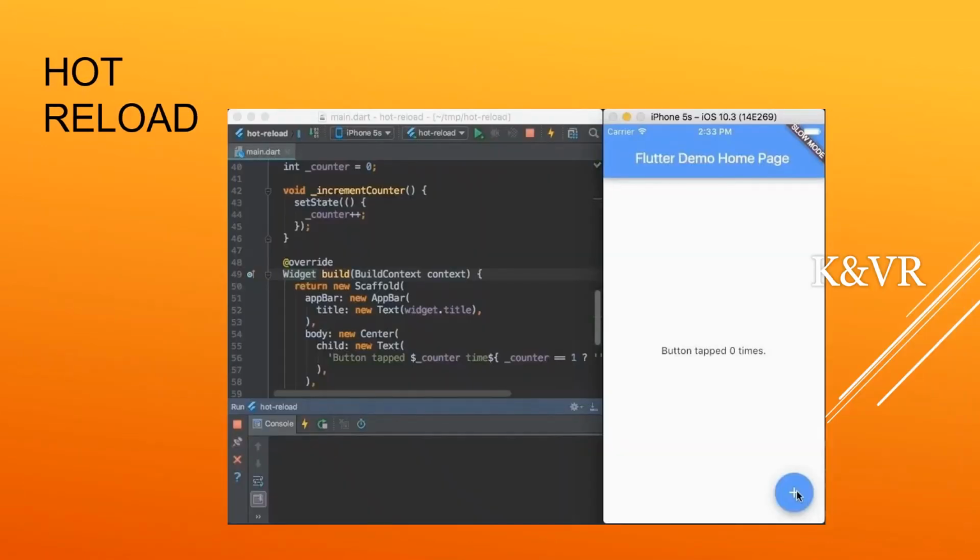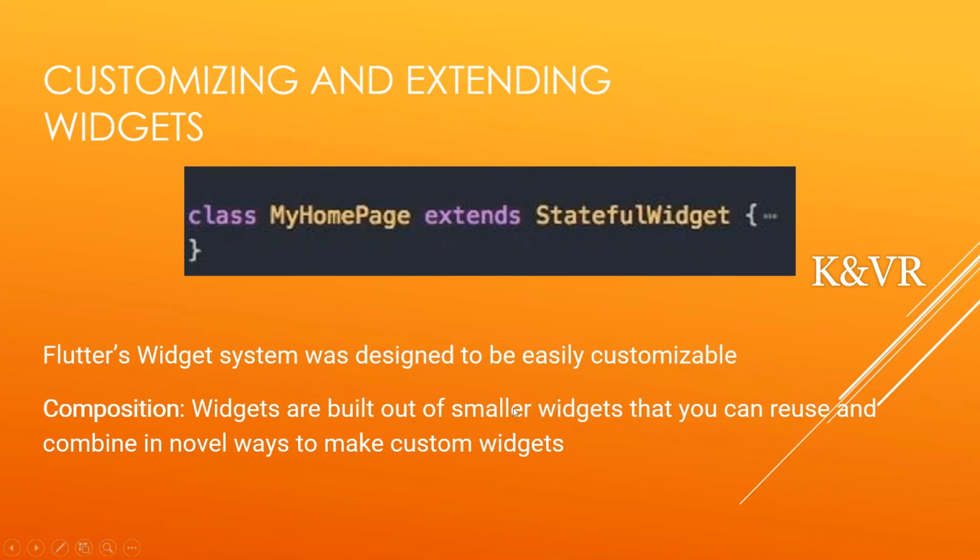What is hot reload? This button is the hot reload, and here is also the hot reload. Whenever you write code in the editor, just by pressing this we can see the output in a fraction of a second. That is the main point of hot reload. It compiles all the code and gives the output.